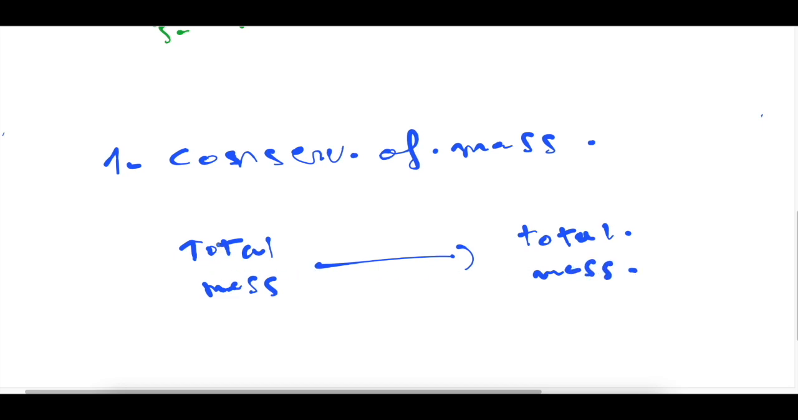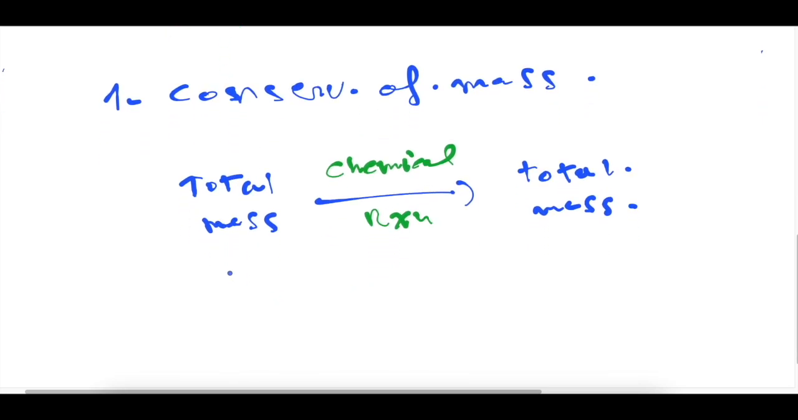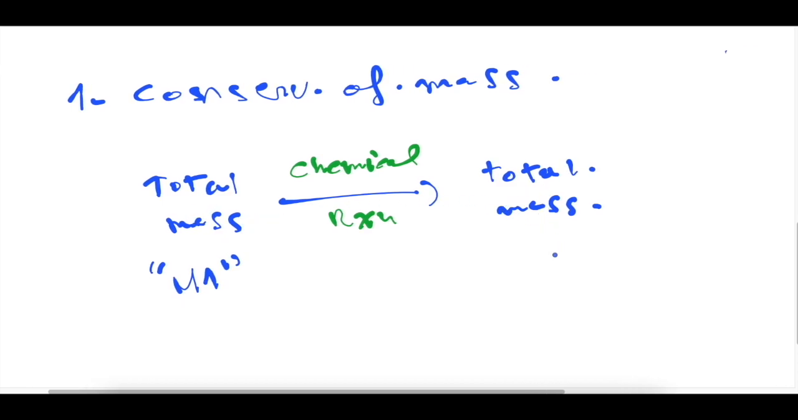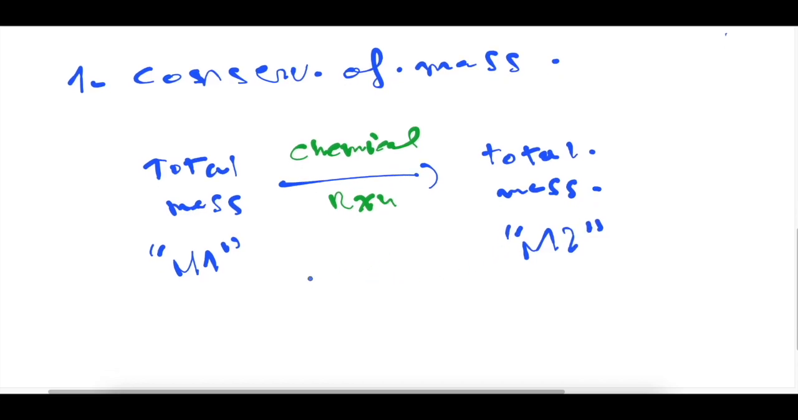For example, here we have a chemical reaction. Let's say that the mass present before the chemical reaction is called M1. After the chemical reaction, the mass is converted to another form of mass, M2. And so we notice that the first mass is equal to the second mass. So M1 is equal to M2. That is the law of conservation of mass which was observed.